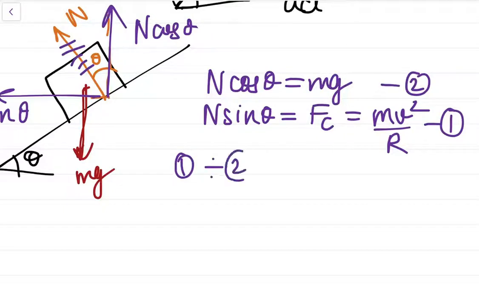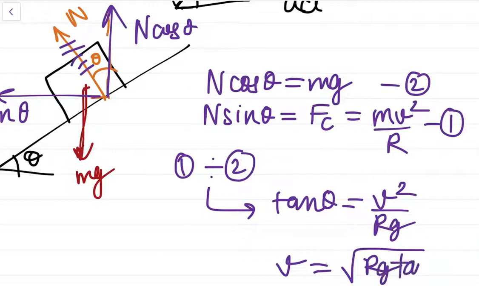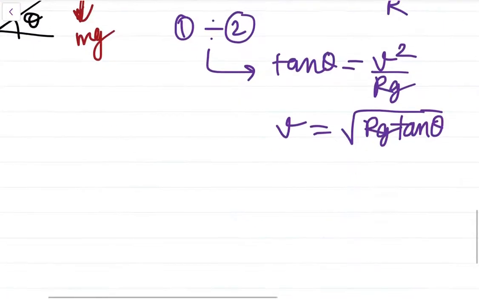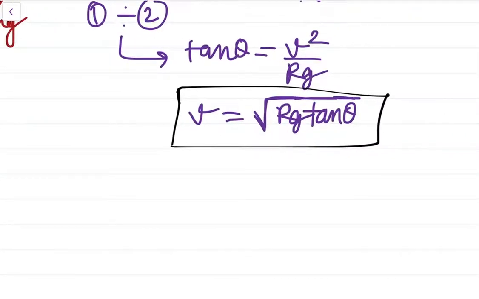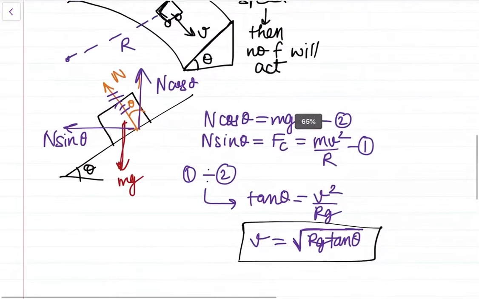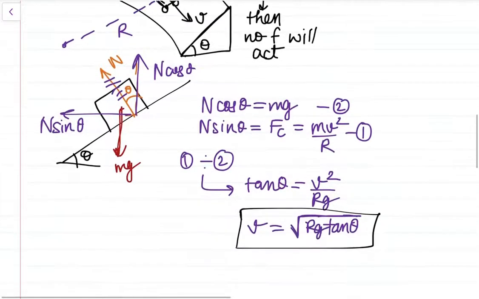When we divide 2 by 1, we get tan theta is equal to v squared by Rg. So we get v is equal to under root Rg tan theta. So if the angle of a banked road is theta and the radius of curvature of that road is R, and we move at this speed only, then what will happen? Our car will not experience any friction, and it will prevent the wear and tear of our tires. So there is a designated speed for every particular banked road. I hope that you can understand this.